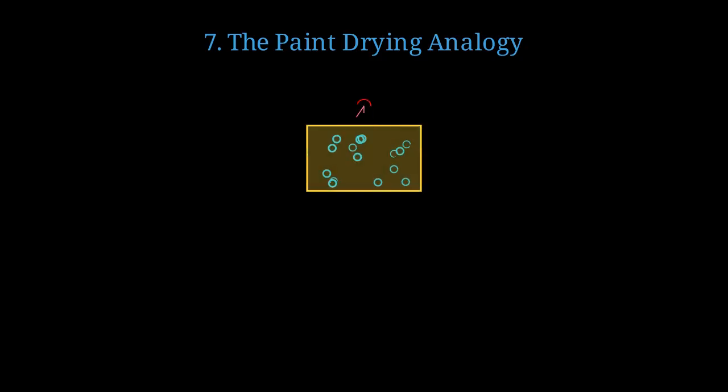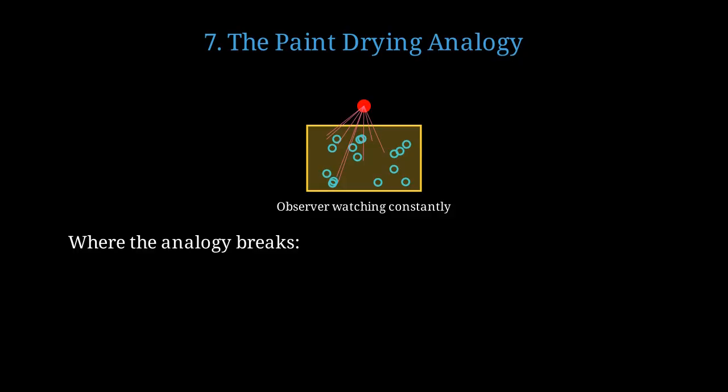Let's revisit the paint drying analogy to build intuition, while acknowledging its limitations. Imagine watching paint dry. If you stare at it constantly, checking every instant, it seems to never finish drying. Of course, this is just an illusion with paint, but with quantum systems, the effect is real. The analogy breaks because paint actually does dry regardless of observation. But quantum systems genuinely behave differently when measured. The analogy is useful because it captures the idea that frequent checking somehow interferes with a natural process.